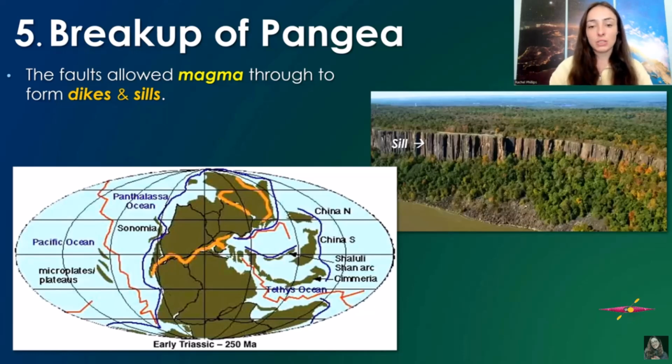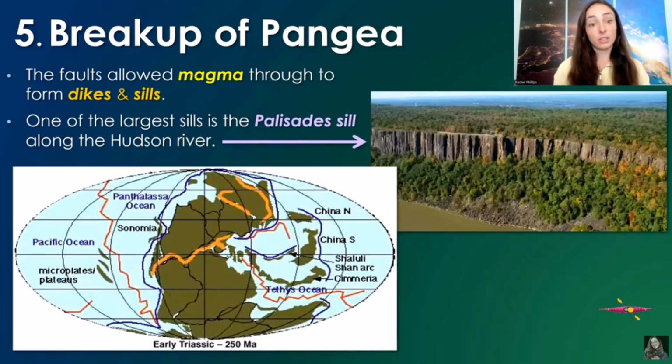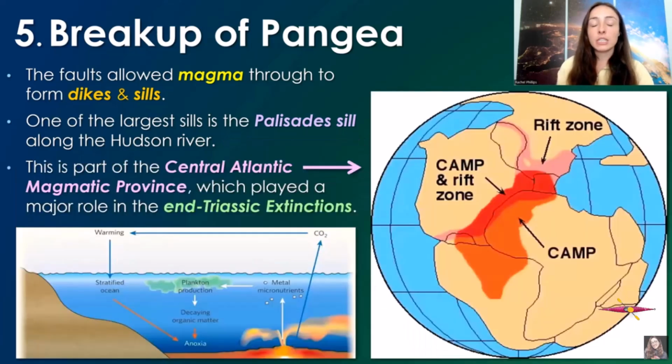An example of a sill here is one of the largest sills in the world, the Palisades Sill along the Hudson River, which is actually part of the Central Atlantic Magmatic Province, which formed and erupted during this time in the end Triassic because of the rifting apart of Pangaea.